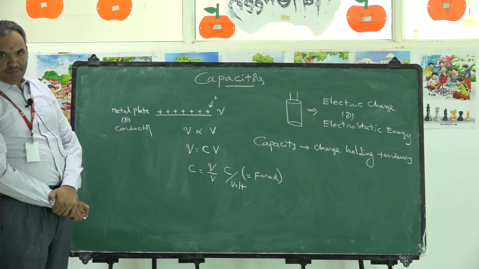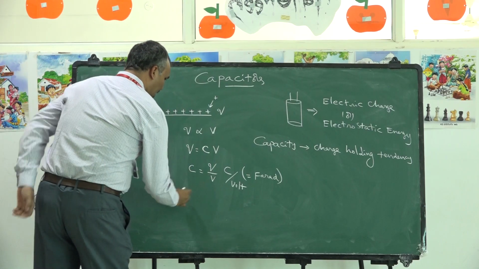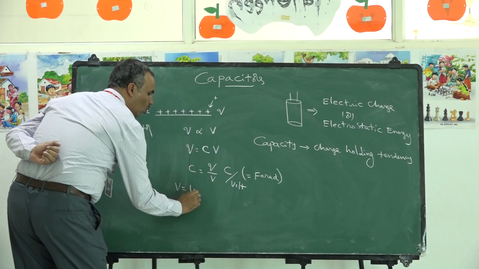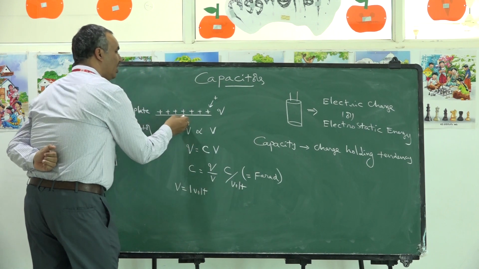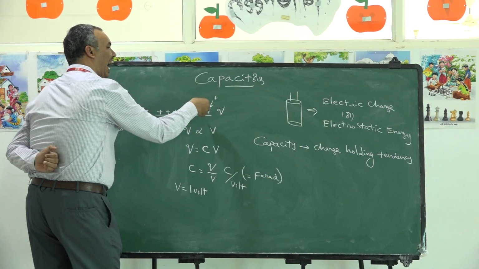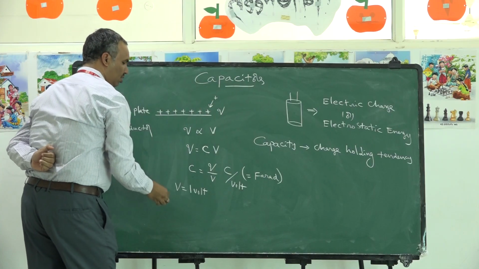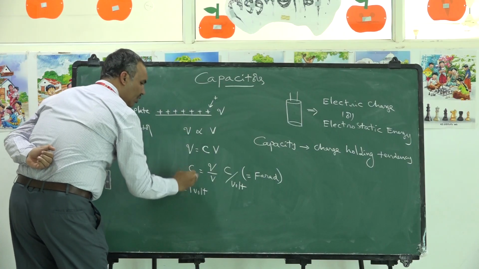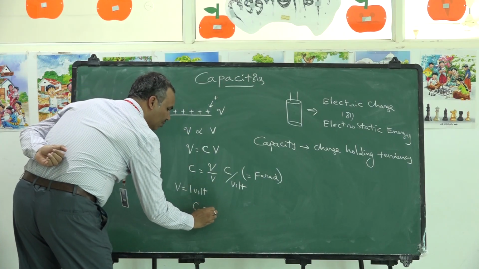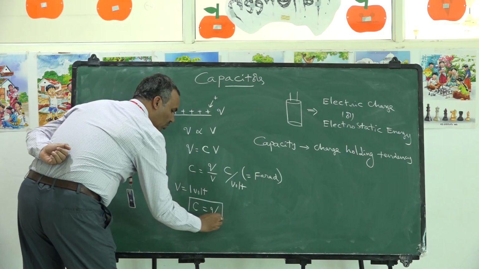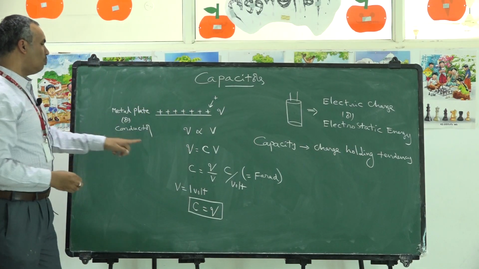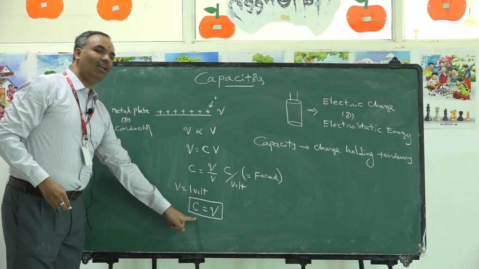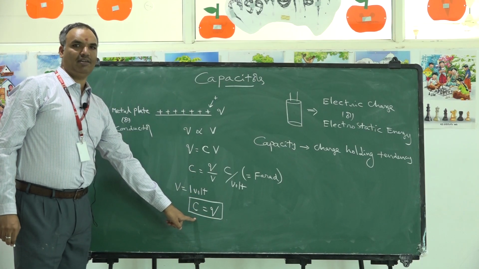If you want to define farad, let us increase the potential over the metal plate to 1 volt. In order to increase the potential here, you need to add some more charge. Whenever the potential over the conductor rises to 1 volt, then what will happen to C? C becomes Q. So, in order to provide 1 volt potential over a conductor, how much charge you are giving, that itself is the capacitance of the conductor.